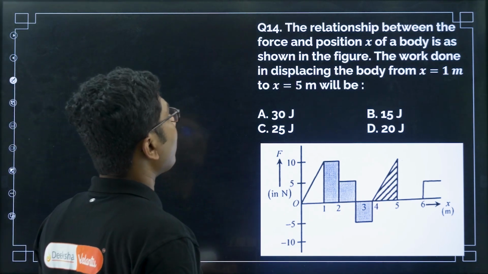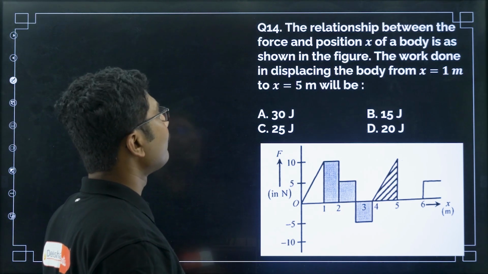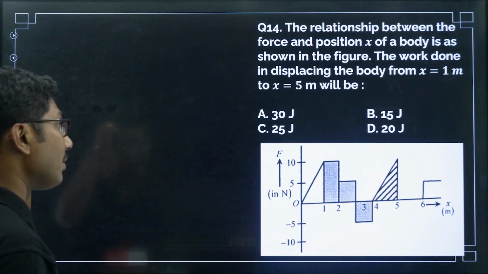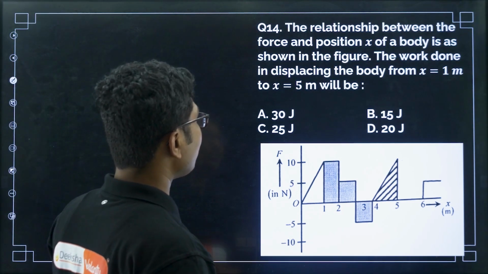So now question number 14, the relationship between the force and the position x of a body is as shown in the figure.